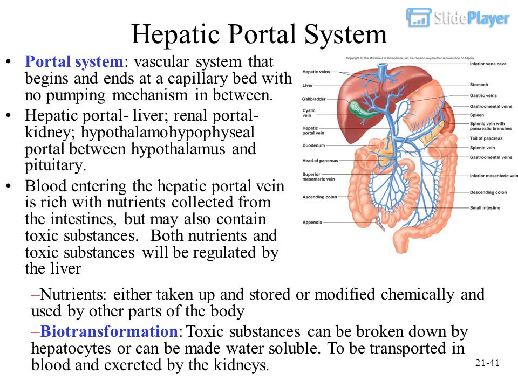Blood entering the hepatic portal vein is rich with nutrients collected from the intestines, but may also contain toxic substances. Both nutrients and toxic substances will be regulated by the liver. Nutrients, either taken up and stored or modified chemically and used by other parts of the body. Biotransformation, toxic substances can be broken down by hepatocytes or can be made water-soluble, to be transported in blood and excreted by the kidneys.